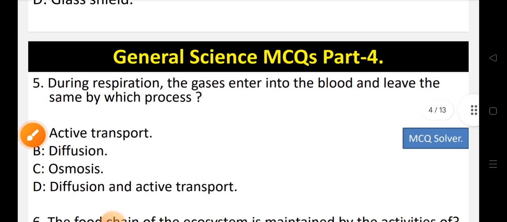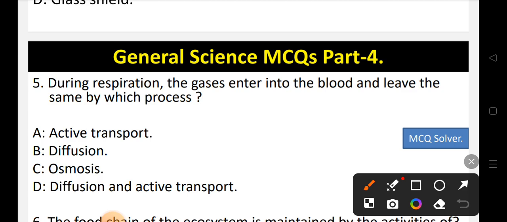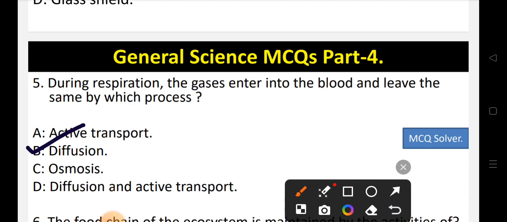Now let's move to question number 5. During respiration, the gases enter into the blood and leave the same by which process? Options are option A active transport, option B diffusion, option C osmosis or option D diffusion and active transport. So the process by which the gases enter into the blood and leave the same is through diffusion. So B is the correct option, that is diffusion.